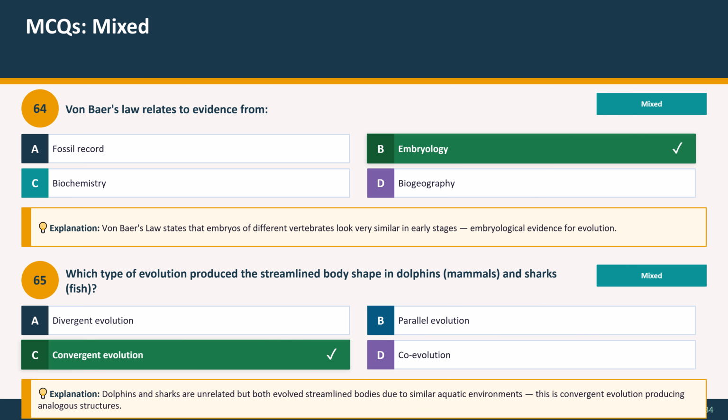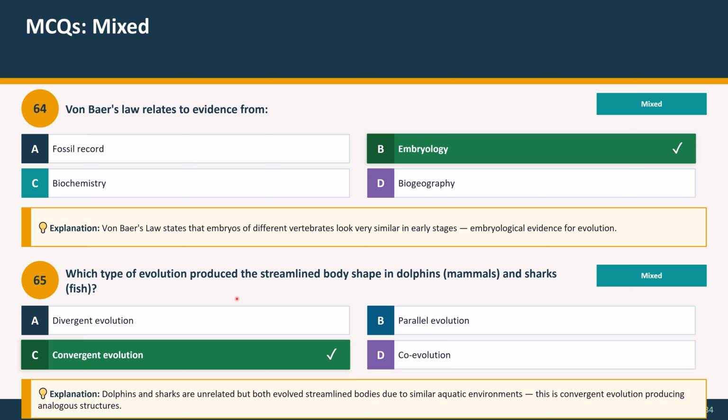Question 64. Von Baer's law is related to evidence from: option A, fossil record; option B, embryology; option C, biochemistry; option D, biogeography. And the correct option is option B, embryology. Explanation: Von Baer's law states that embryos of different vertebrates look very similar in early stages. This is embryological evidence for evolution.